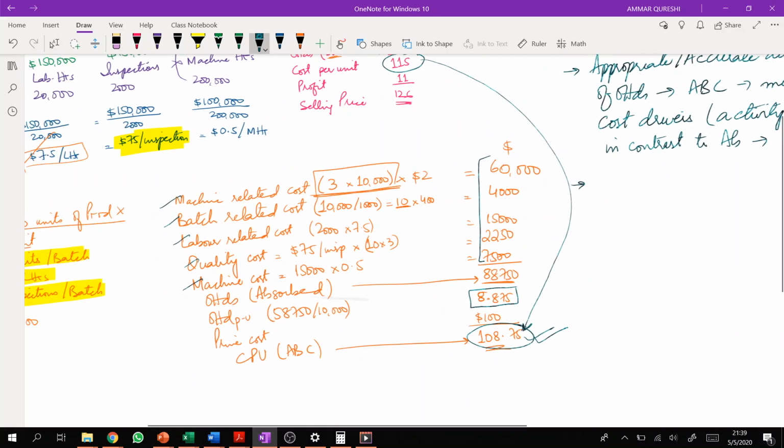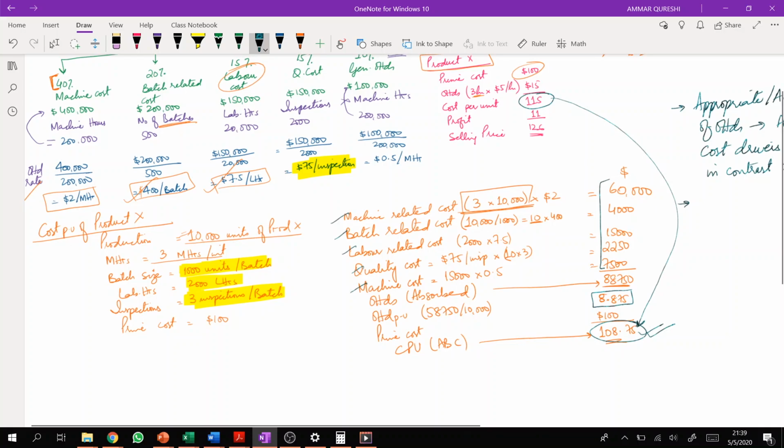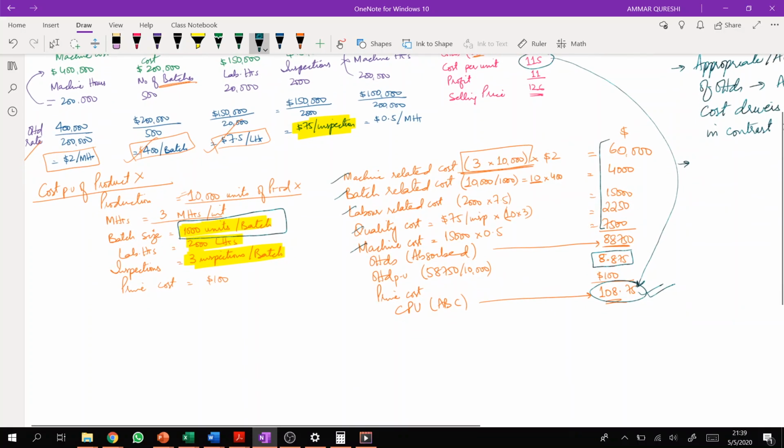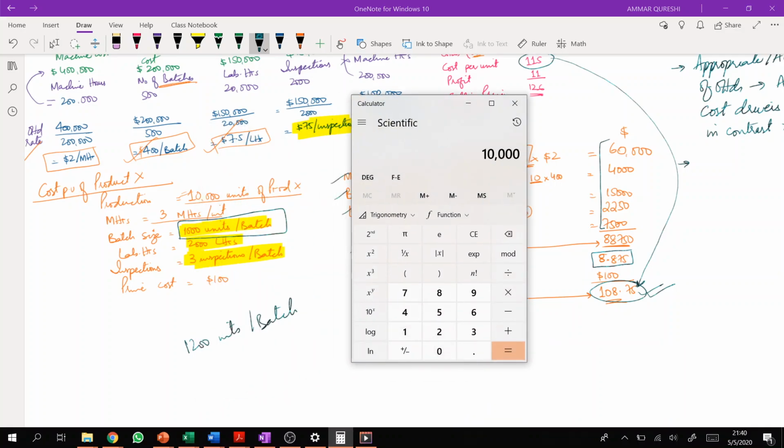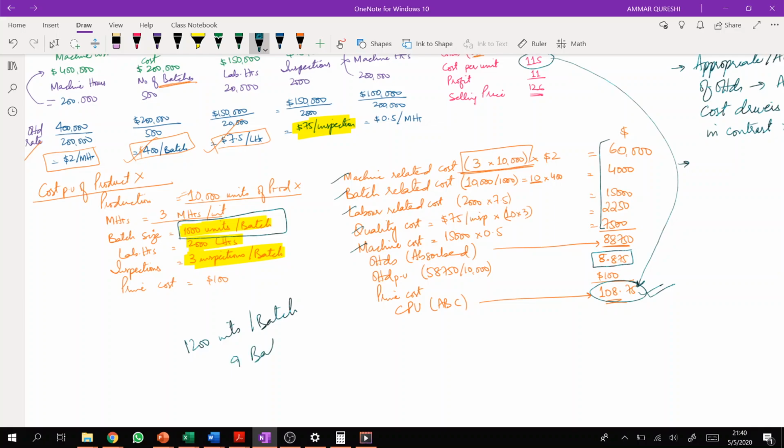Let me give you a very simple example. See, batch size in this case is 1000 units per batch, right? For example, if we have capacity and the company decided to manufacture 1200 units per batch instead of 1000 units per batch. What will happen? 10,000 units divided by 1200 is around 8.3, so approximately 9 batches, right?